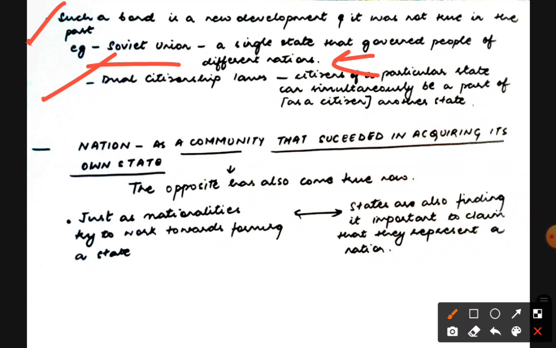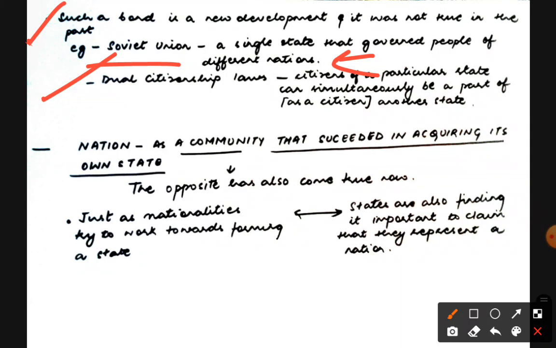Okay, before we continue, let's make one point clear, which is that whenever I say state, you understand it as a country. Okay, don't think of state as a literal state. Okay, state is a country when I am using it here.